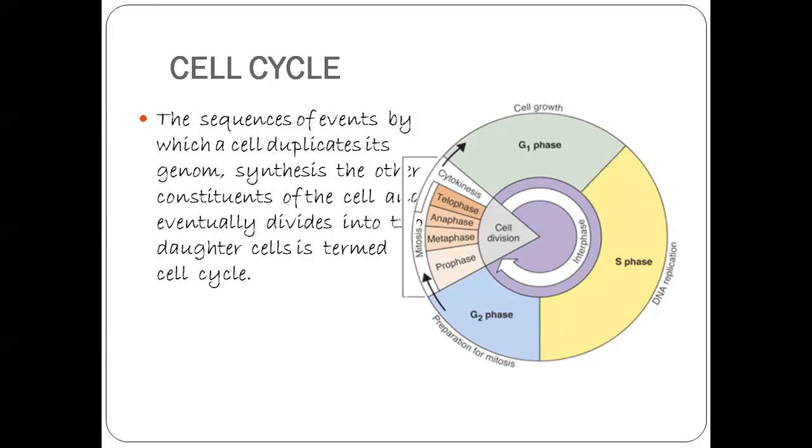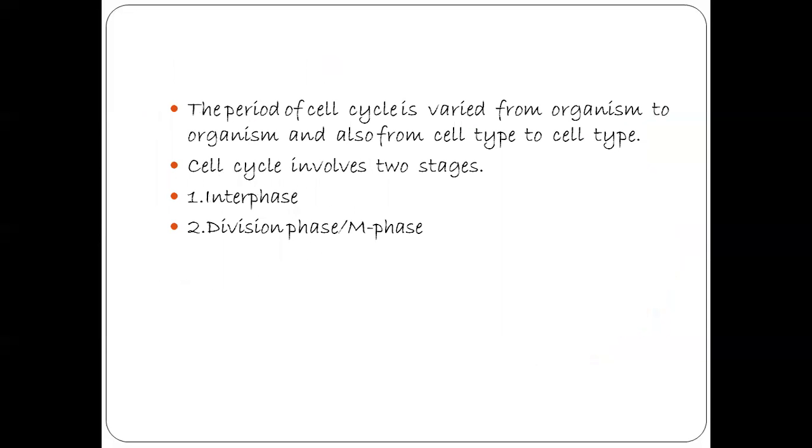The cell cycle involves mainly two stages. That is, the first one is interphase and the second one is division phase or mitosis phase.